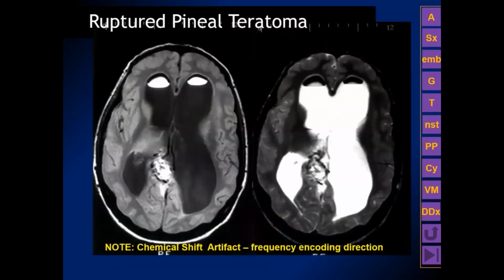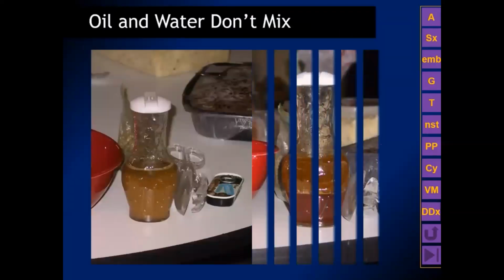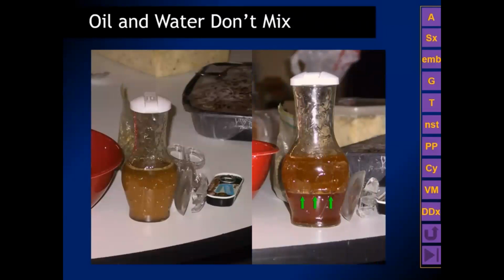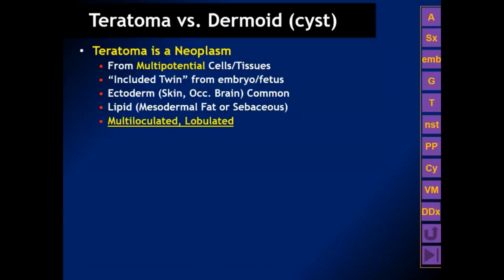Pineal region teratomas may have spontaneous or post-traumatic rupture. The sebaceous lipid material may leak into the subarachnoid space or the adjacent ventricle and form a fat fluid level with an associated chemical shift artifact. This is the same thing that happens when you try to make salad dressing. You have the oil floating on top of the liquid, which is going to be water and vinegar mixed together.